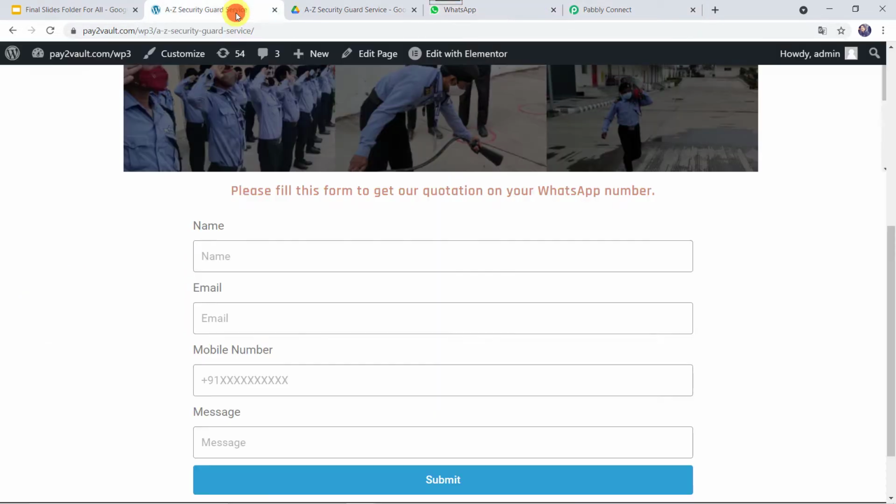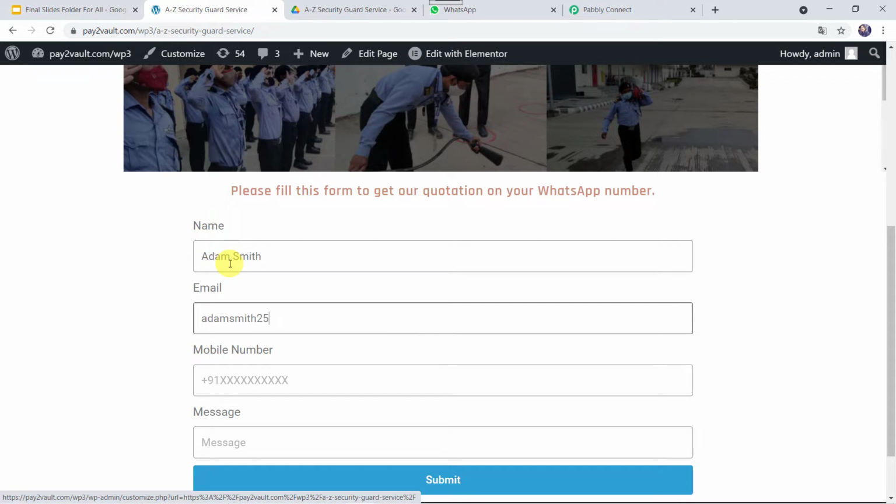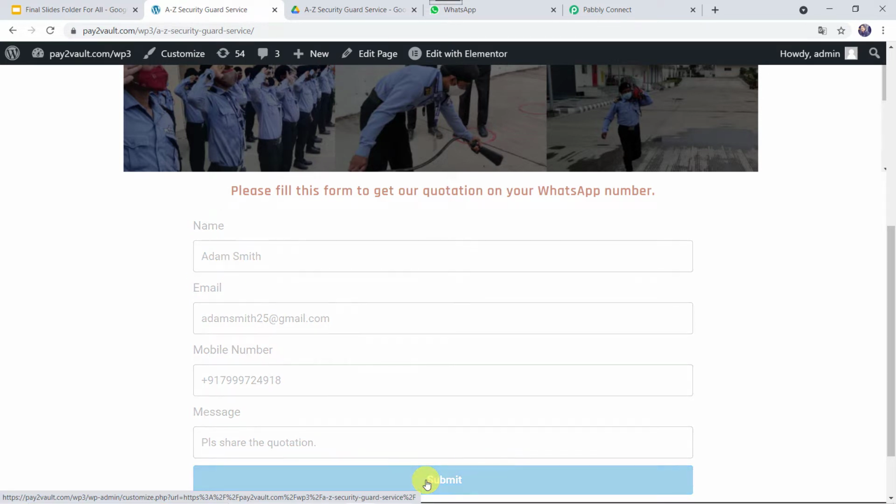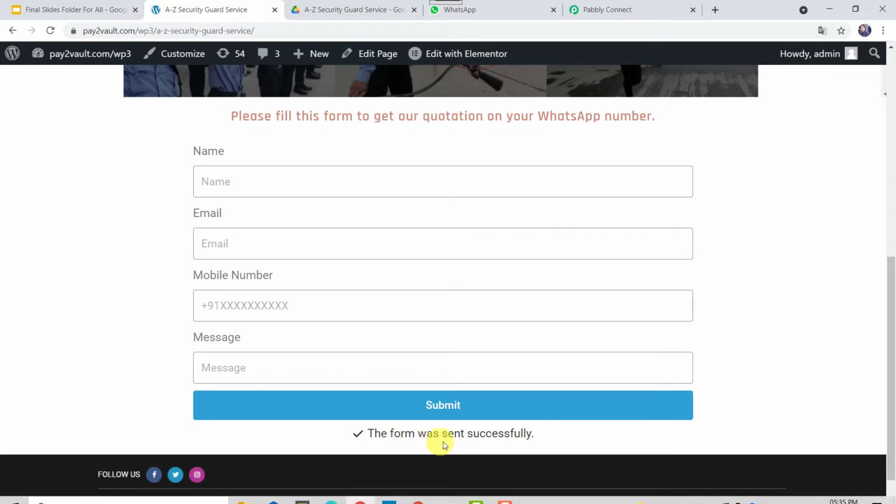Now let us fill this form first. I'll just give the name as Adam Smith. I'll give the email address as adamsmith25@gmail.com. I'll give the mobile number over here. And I'll just give the message as please share the quotation. Okay. And now let's click on submit. The form was sent successfully.